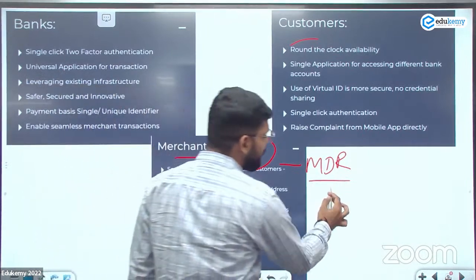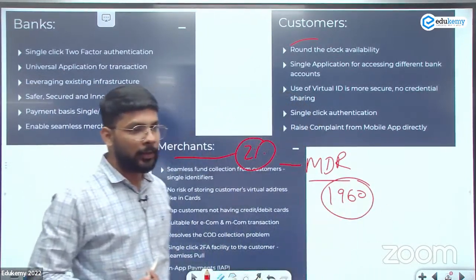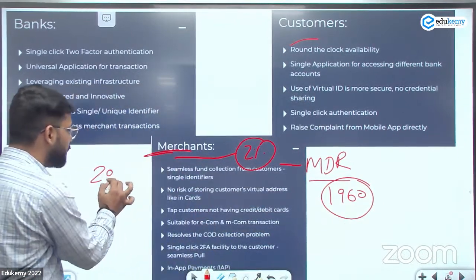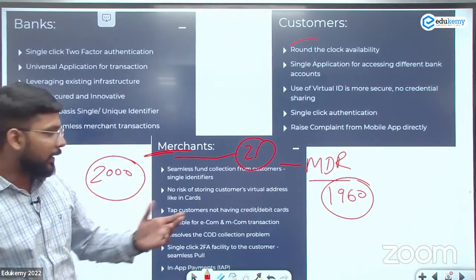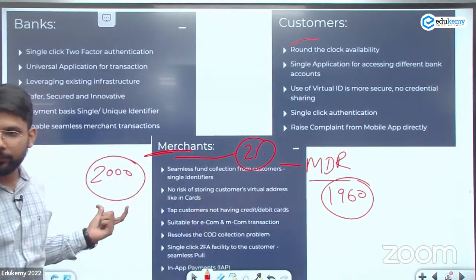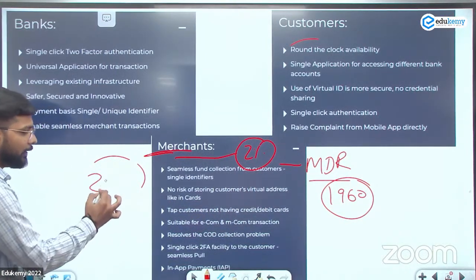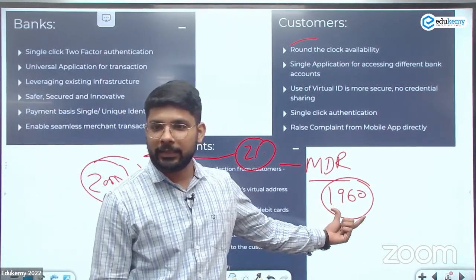Instead of the 2,000, he will get only 1,960 rupees. After the UPI, this person is getting the complete 2,000 rupees. So the adoption became very easy. He is getting the 40 rupees extra. So he is selling for 2,000 and getting 2,000, and initially he was getting only 1,960.